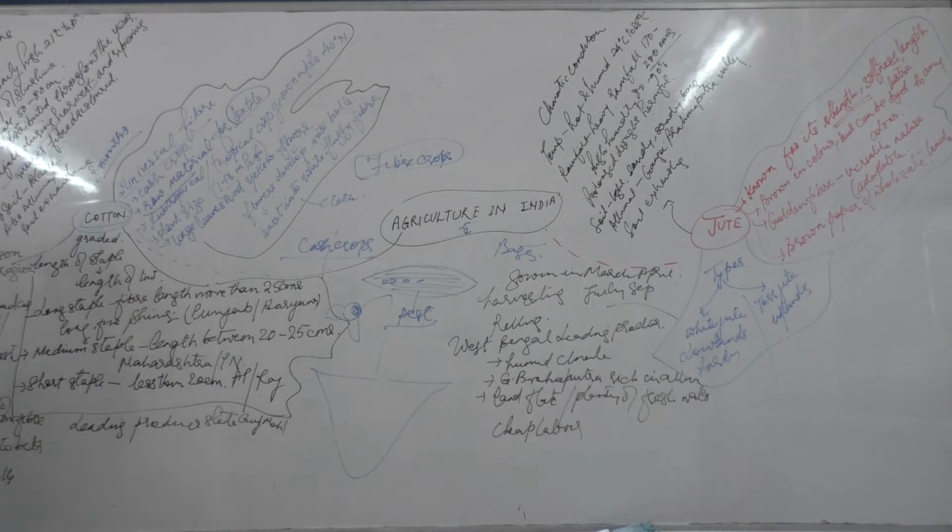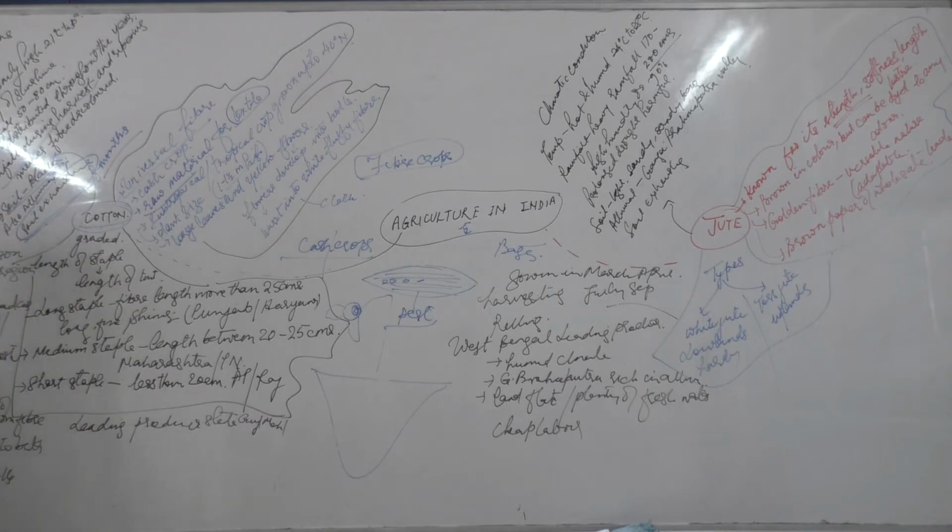You all are familiar with the word black cotton soil, so it grows very well on the black soil. But then it also grows on the alluvial soil because it's a soil exhaustive crop. Now we are saying for 8 months it is growing right up to the height of 1 meter, so it's going to take away the fertility from the soil. It's a soil exhaustive crop, generally grown in black soil or in alluvial soil.